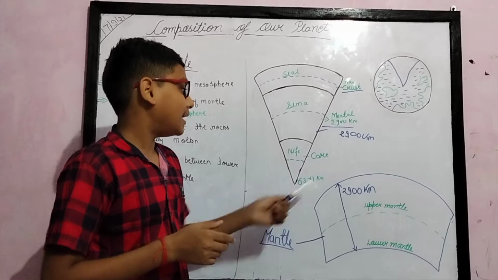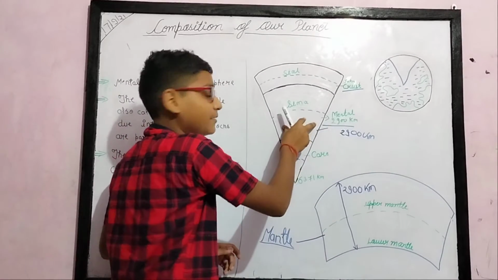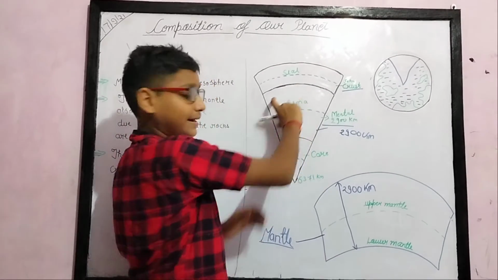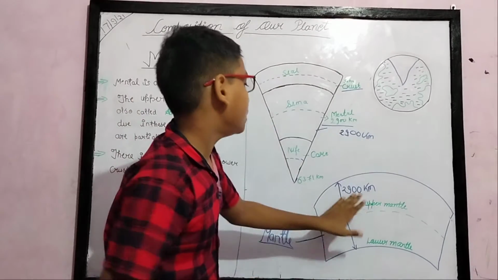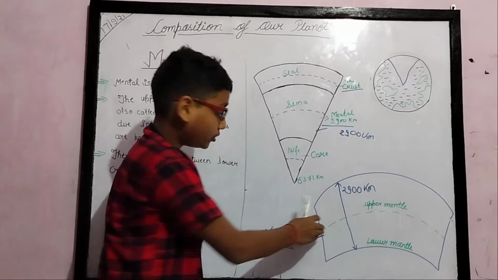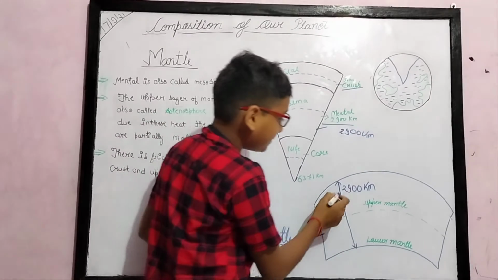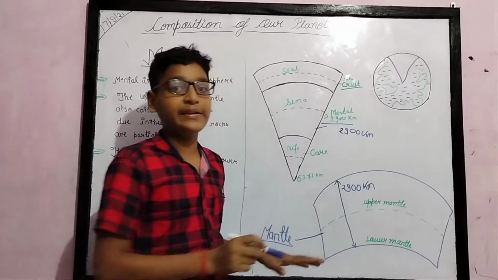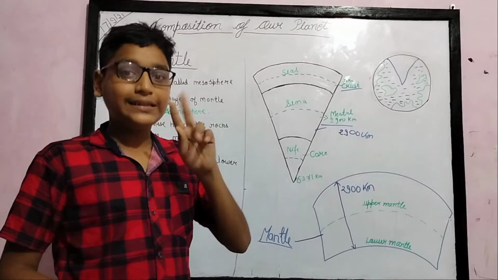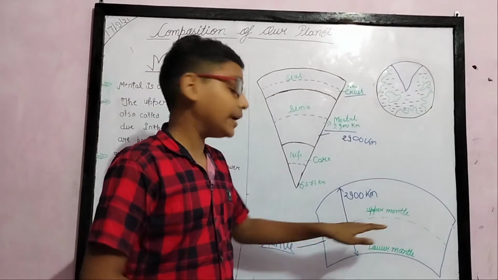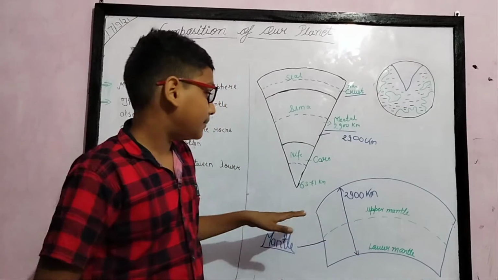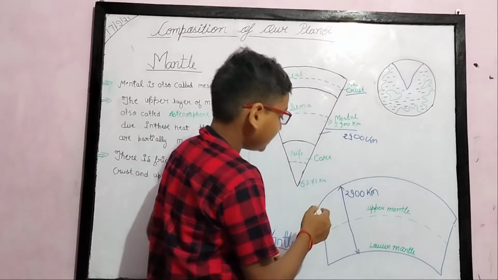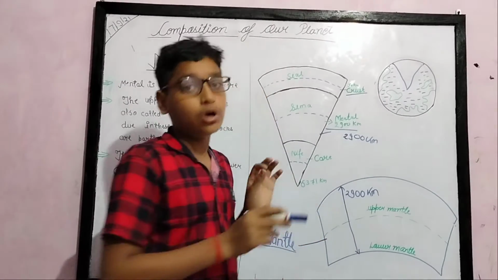Here the large size of the mantle is shown, with a thickness of 2,900 kilometers. The mantle is also divided into two parts, the upper mantle and the lower mantle. The mantle is made up of rich solid rocks.